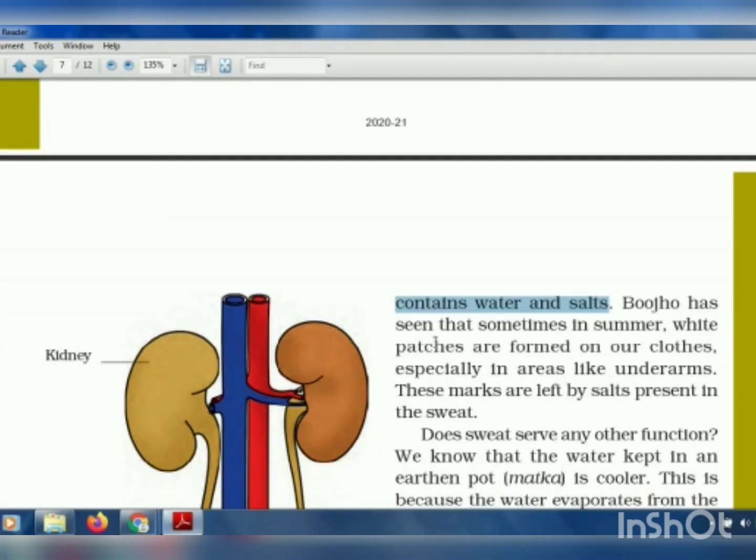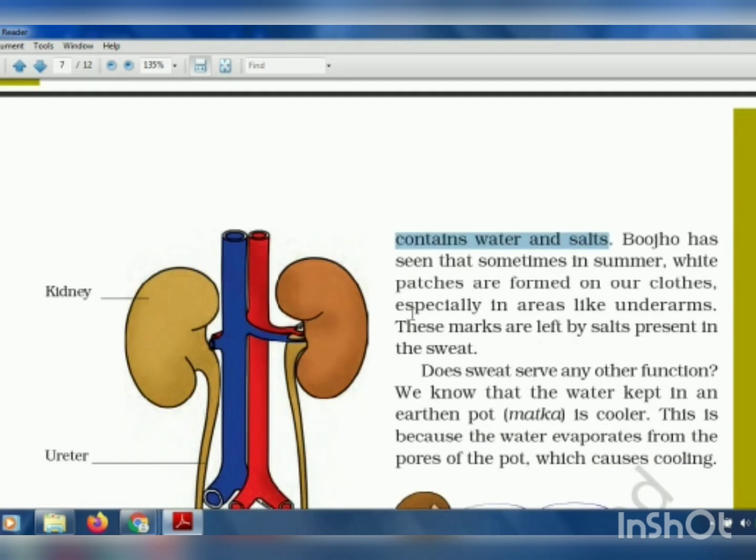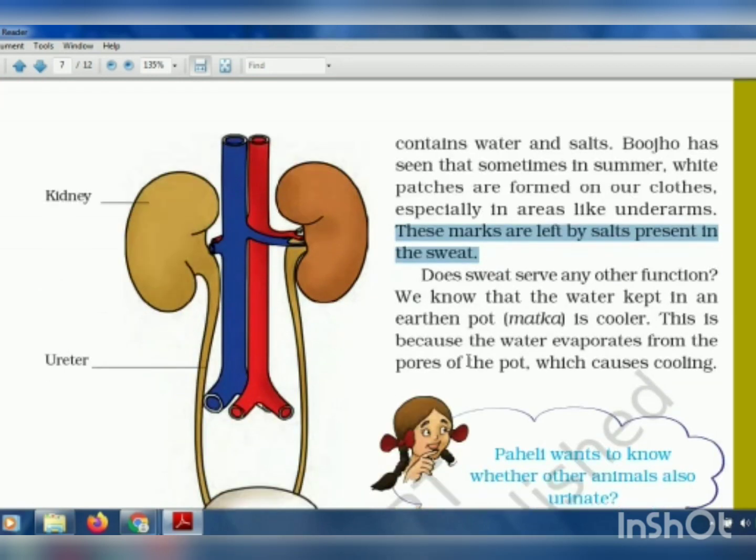Sometimes in summer white patches are formed on our clothes, especially in areas like the underarms. These marks are left by the salt present in the sweat.